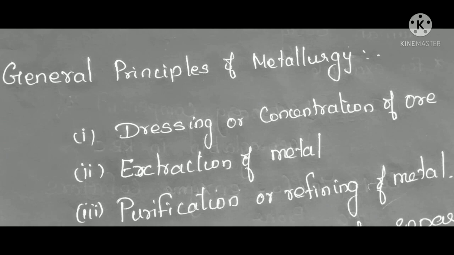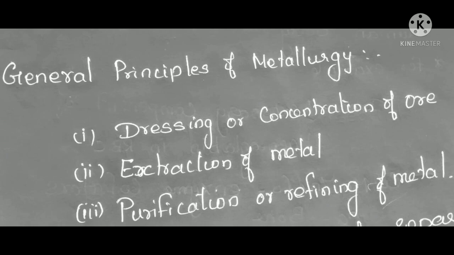After mining comes pulverization. Mining means taking the ore from the earth crust. Next they will do pulverization based on big ball mills, they will cut that. See, actually ore will be in the form of a rock, isn't it? So they will make it into small pieces. That is called pulverization.